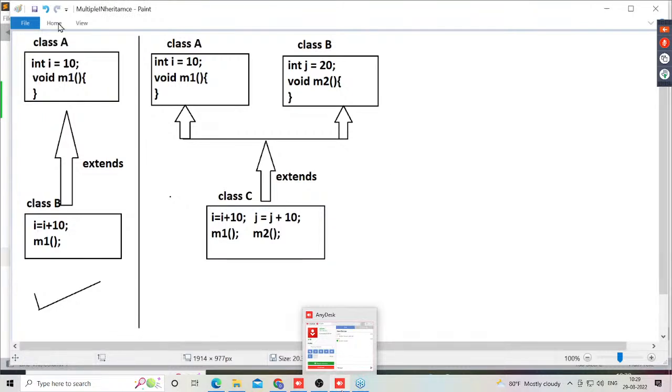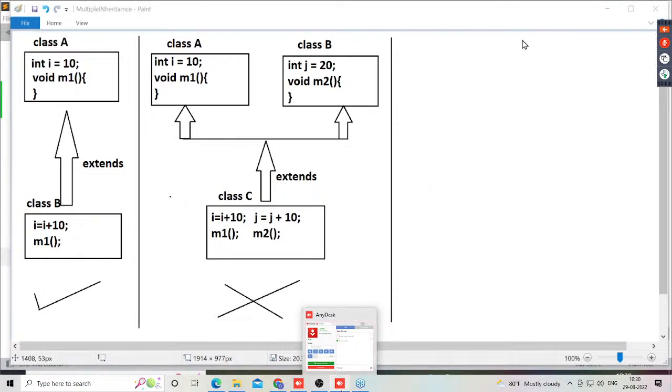Even though no problem exists with this, still Java doesn't allow this particular approach. Even though we don't have any confusion with this topic, Java does not allow multiple inheritance as part of its programming. Why is Java totally against multiple inheritance? I want to know that. For that, I'll give one more situation. Try to understand this situation, guys.